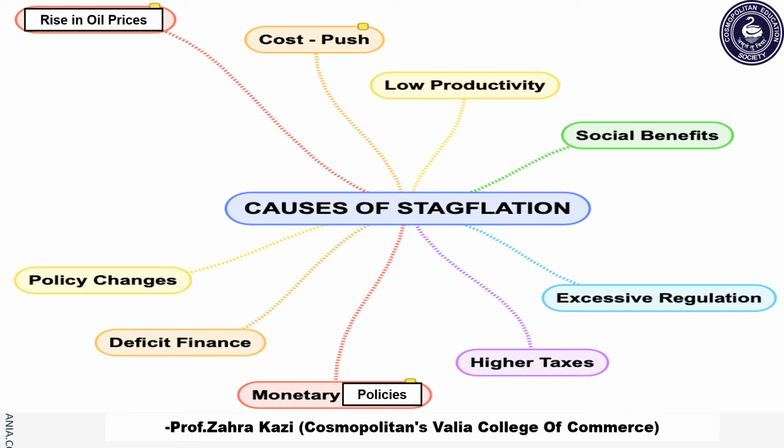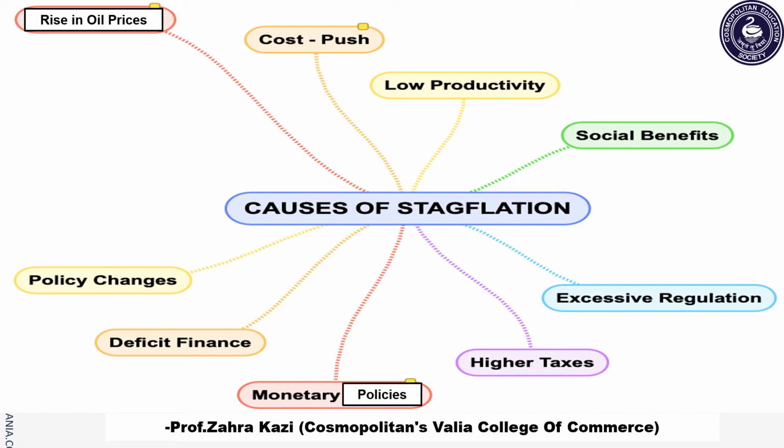Next cause is monetary policies. If the central bank adopts a cheap monetary policy, in a cheap monetary policy there is increase in the money supply in the economy. If this happens, then this causes additional demand in the economy, thus further increasing the inflation rate and causing stagflation situation.